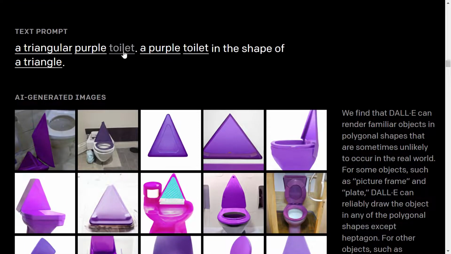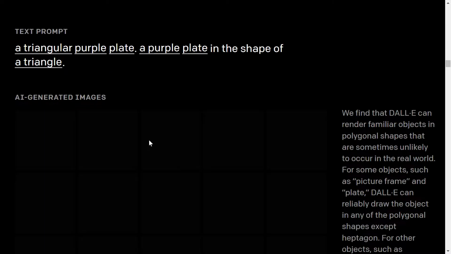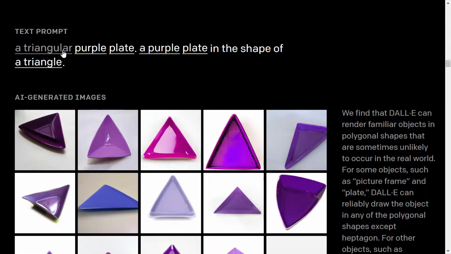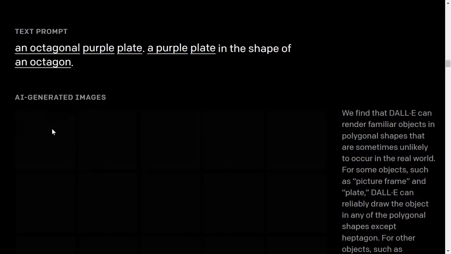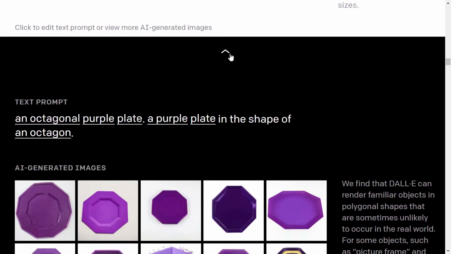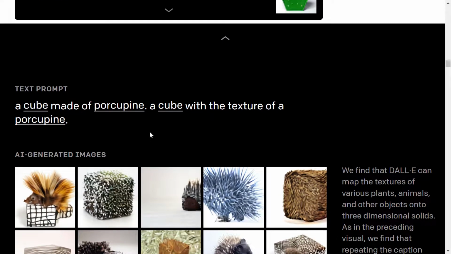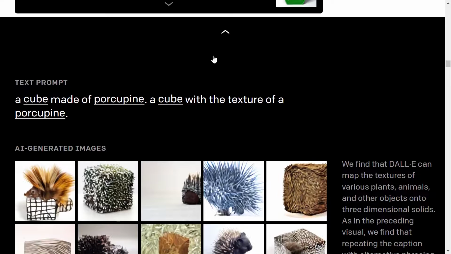Nice designs, I think. And here you can choose, for example, plate. There you go. A triangle, nice. Octagon, plate, nice. Now this is one example. You can see there are a lot of examples. You just need to provide a text description and you'll be good to go.